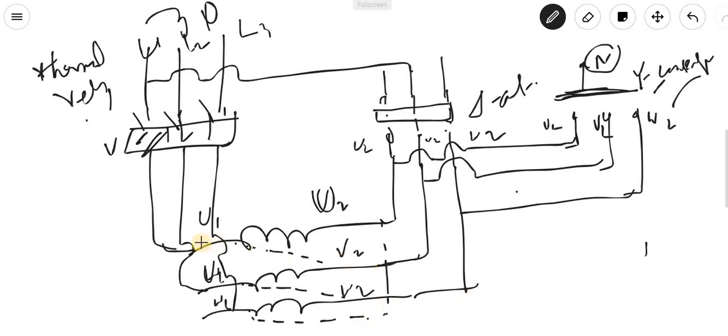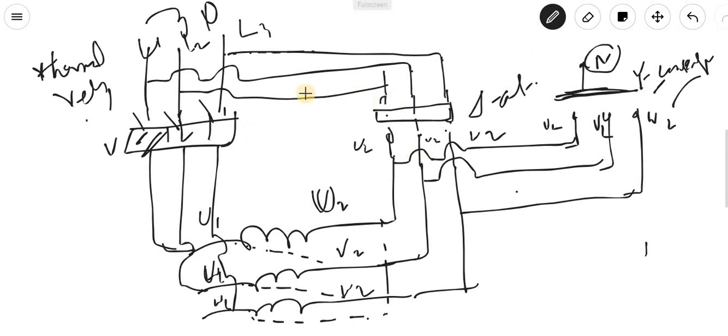Okay, so now W2. W1 is shorted with V2. Okay, this one is W1, this one W1 is connected with V2. Okay, and the remaining one will be connected with this. Yes. Clear?